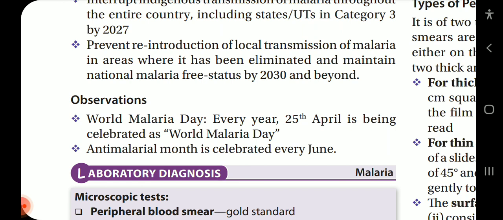Every year 25th April is celebrated as World Malaria Day. Anti-malarial month is celebrated every June. So this completes part 1 of the chapter. Now in the next part we will be covering lab diagnosis and babesiosis.